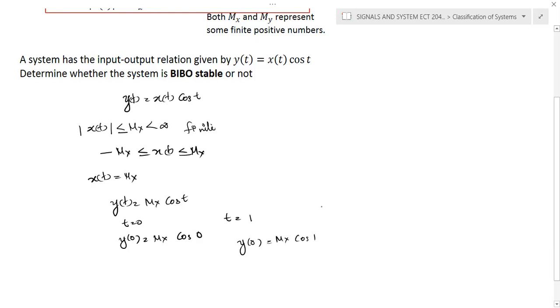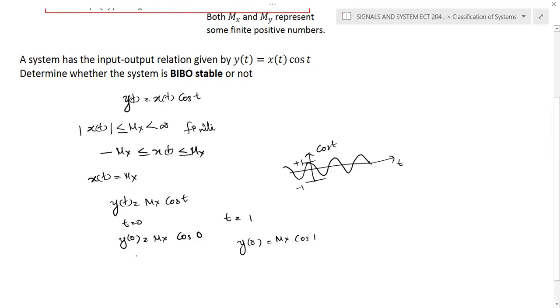Similarly, if you observe the cos t signal, this is a cos t waveform, or a sinusoidal waveform. If you observe this particular cos t waveform, the maximum and minimum value of cos t is between +1 and -1. When t is equal to infinity or t is equal to minus infinity, the maximum and minimum value is between +1 and -1.